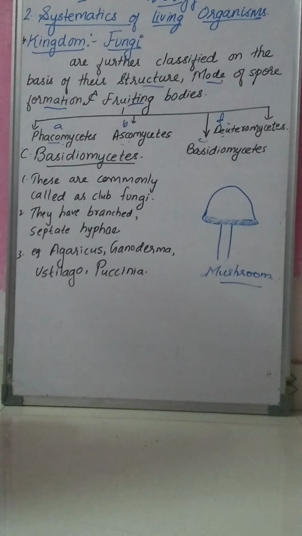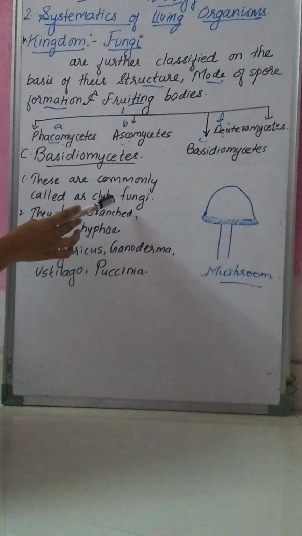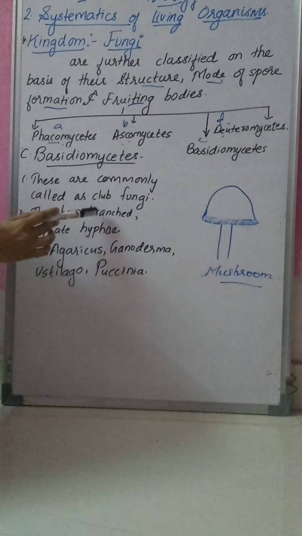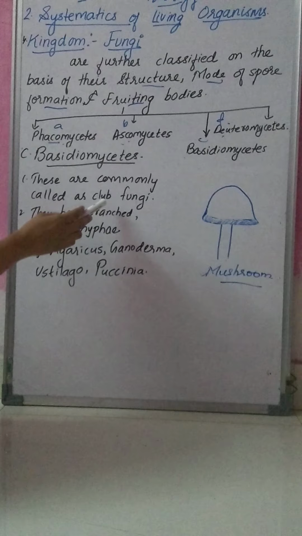The third type of fungi is Basidiomycetes. These Basidiomycetes are commonly called club fungi.